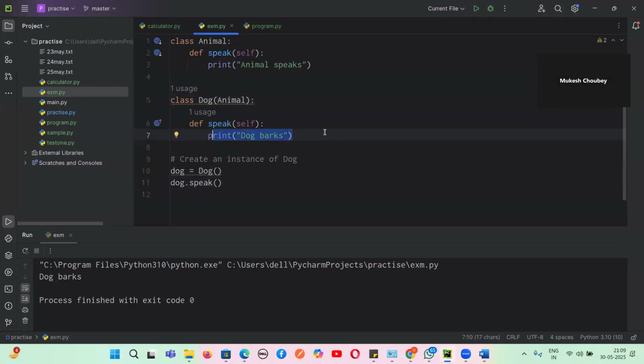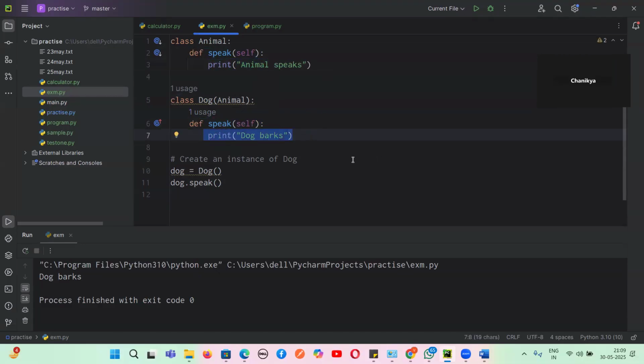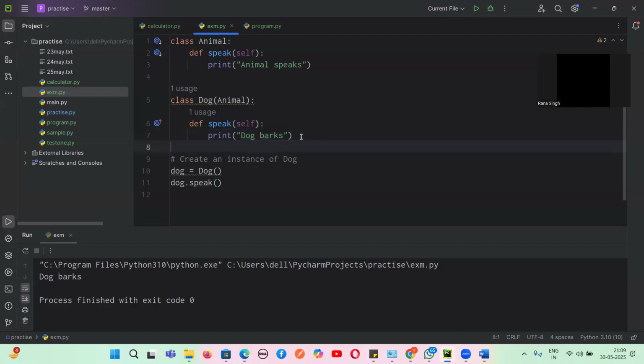So left to right. First it is depth first. We'll go to this method, yes or no, guys? And it finds that method called speak, and it prints that. So what happened? This method and this method name is same or not? Tell me yes or no. The name is same, but the implementation is different or not? Different. So this is called method overriding. Same method name, but different implementation. Do you guys agree with me?